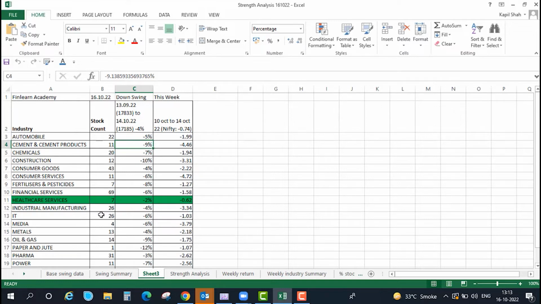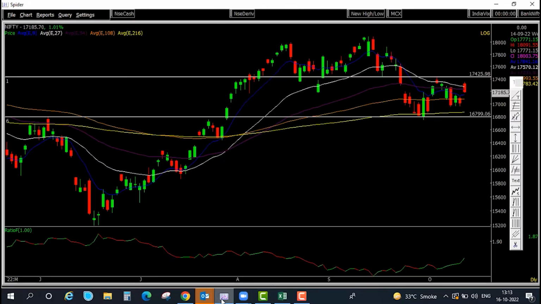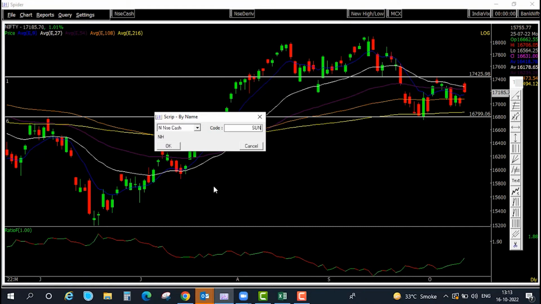Looking at the stock of the week, this week we can keep an eye on Sun Pharma. It is one of the good structures, and it has given a very decent breakout as well.